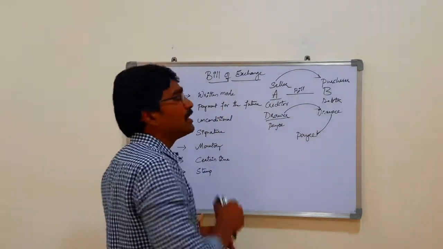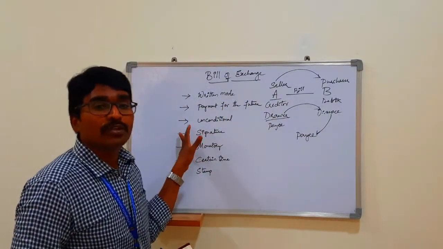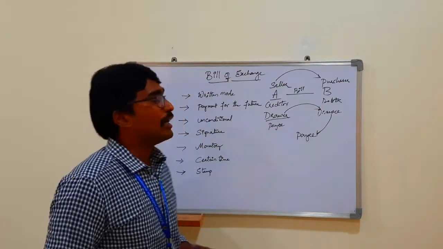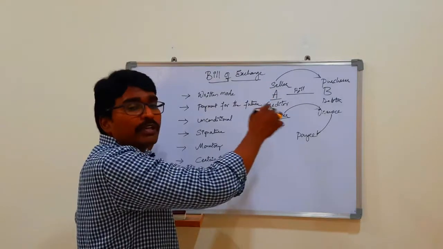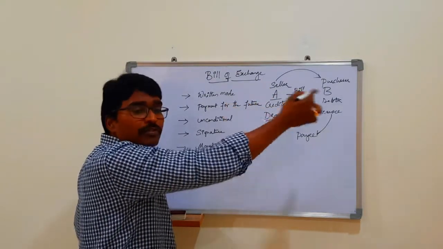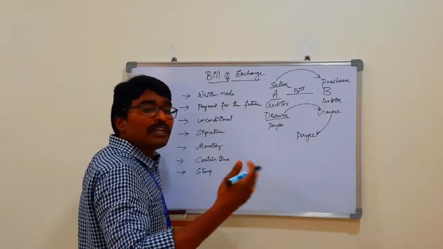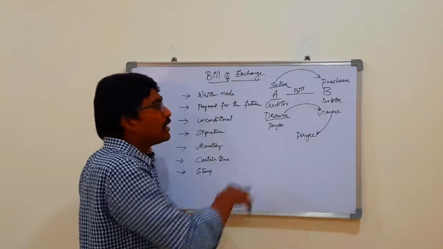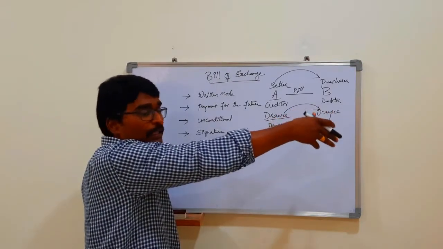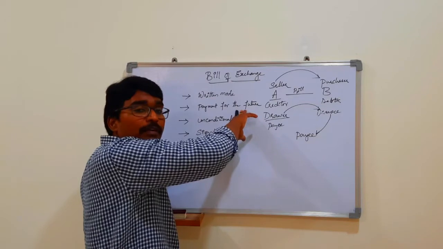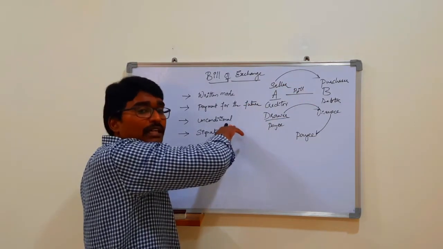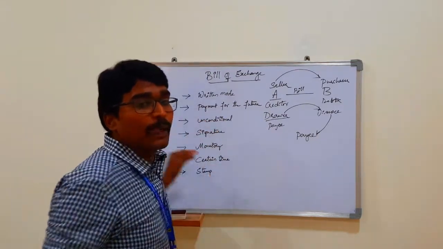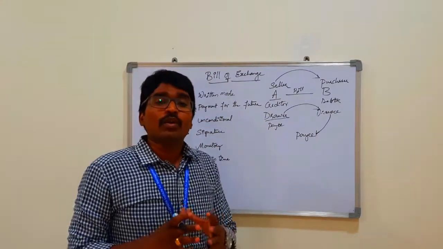In a bill of exchange there are a few essential elements to be followed to make it valid. The first one is written mode: the bill should be in writing. Then payment is for the future; whenever payment is to be made in the future, only then there is a bill of exchange. Next, it should be unconditional, meaning there should be no conditions.